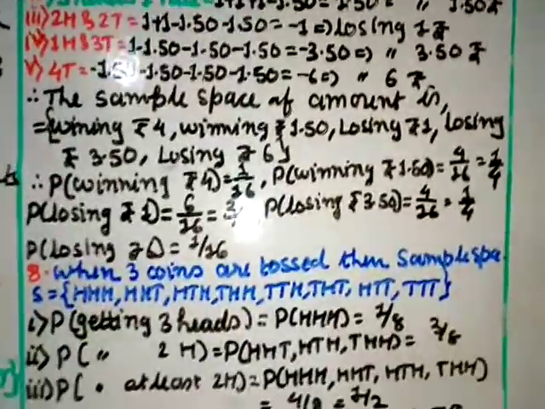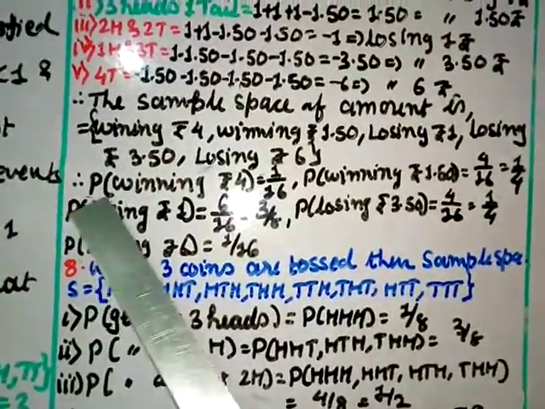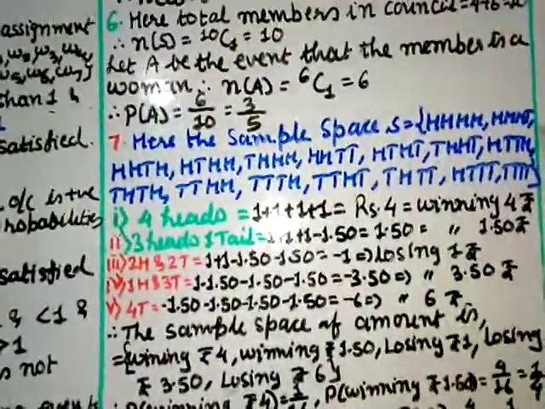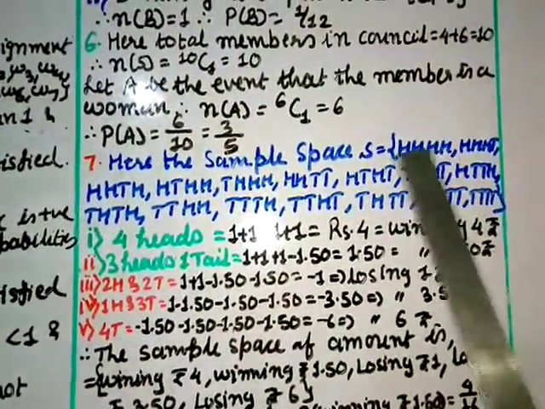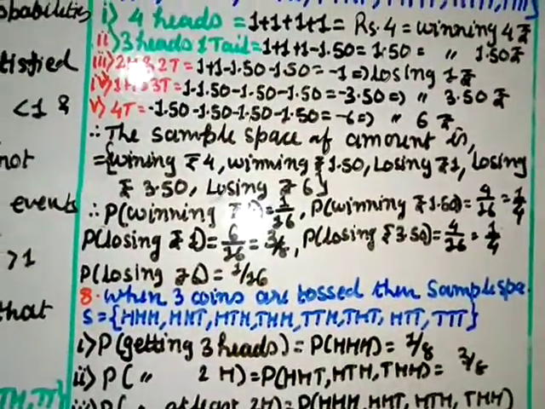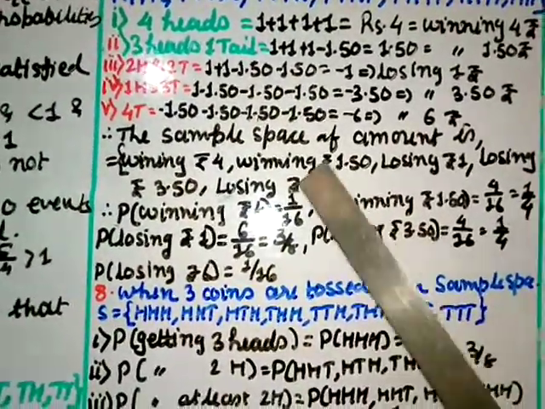Now let us find P of, that is the probability of winning ₹4. Winning ₹4 means you can just see here, in the sample space it is only once, right? So you can write 1 by 16, because only one time you will get 4 heads, that is 1 by 16.